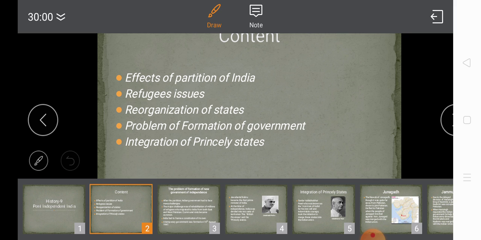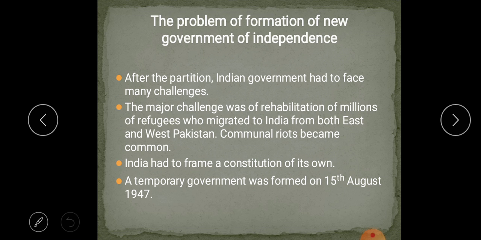Under this heading we are going to learn refugee issues, reorganization of states, problem of formation of government, integration of princely states. Now under this heading we are going to learn, firstly, the problem of formation of new government of independence.